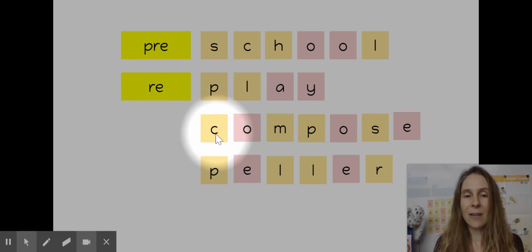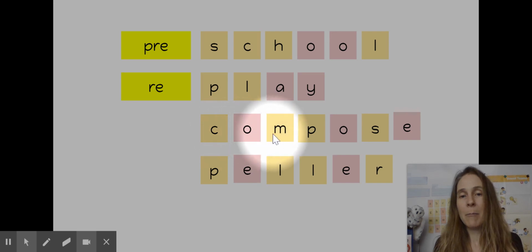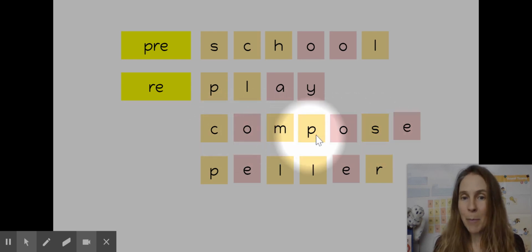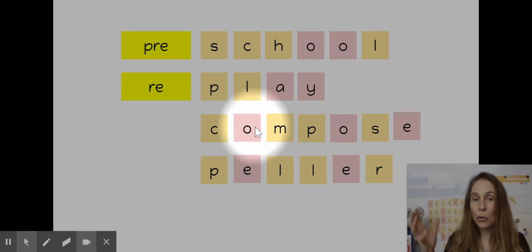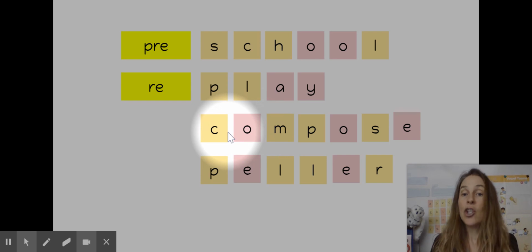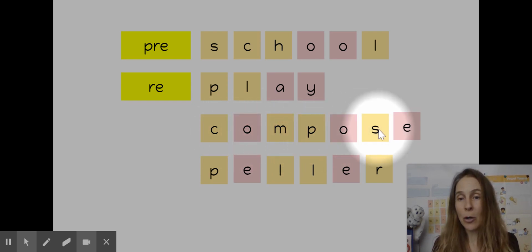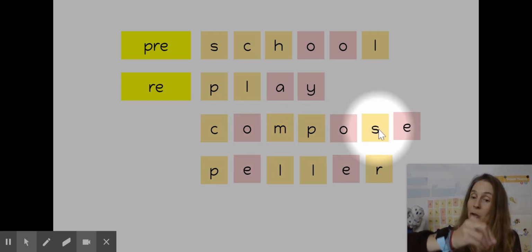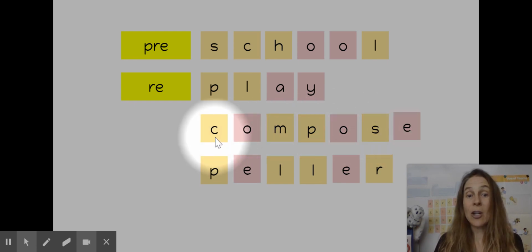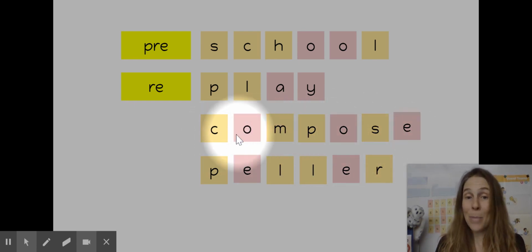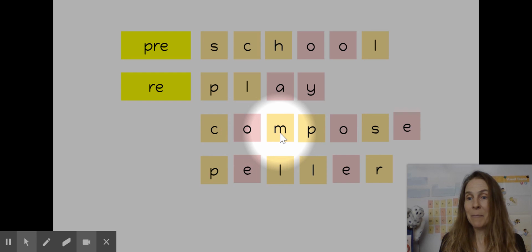Now let's take a look at this word. Compose. Compose means to create something. You can compose a letter, to write a letter. You can compose some music, like Beethoven writing music.